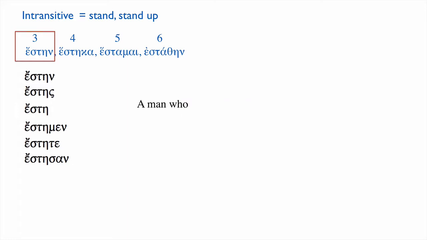Let's go and do another example. A man who had been lame and got healed, ἔστη καὶ περιεπάτει. There is our third singular again. The man who had been lame stood up and began to walk, imperfect of περιπατέω.